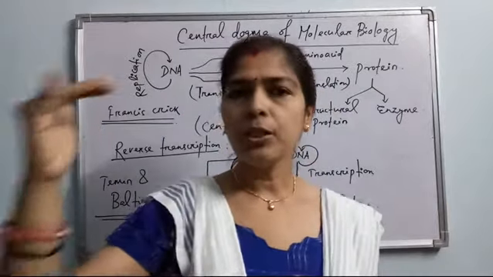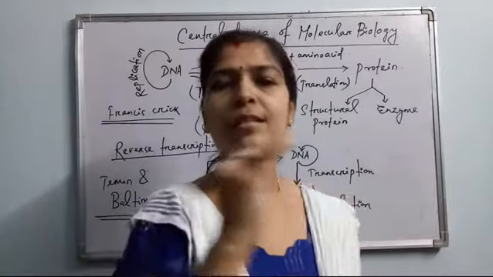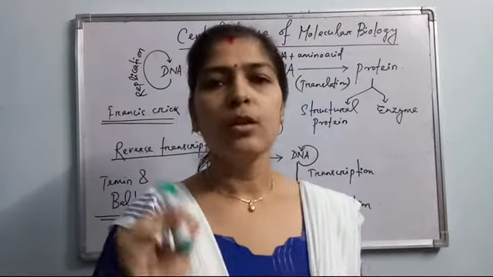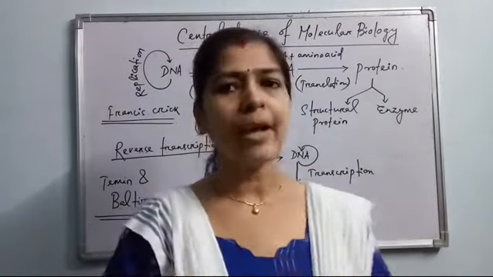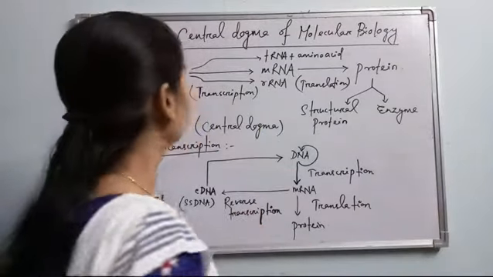Okay, from gene to mRNA and mRNA to protein. This one-way flow of genetic information is called the central dogma, and this word central dogma was coined by Francis Crick. Okay, so let's discuss all these things now in detail.